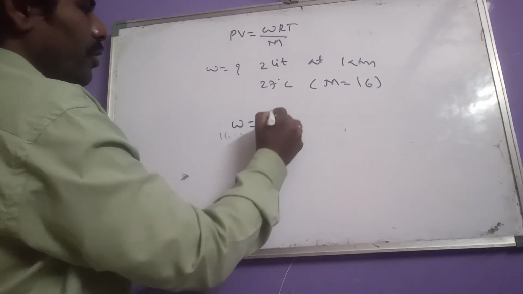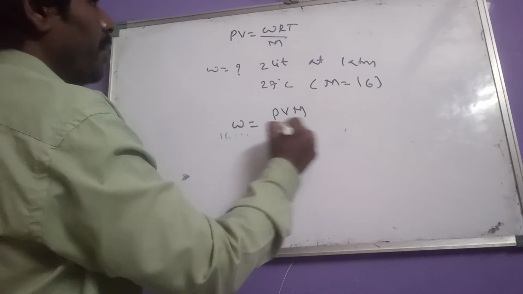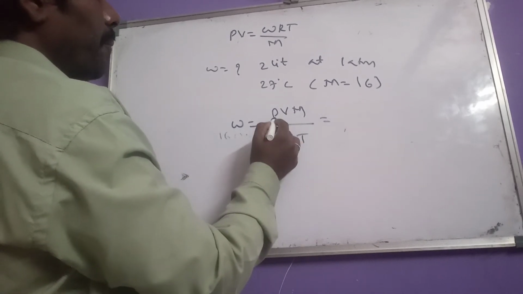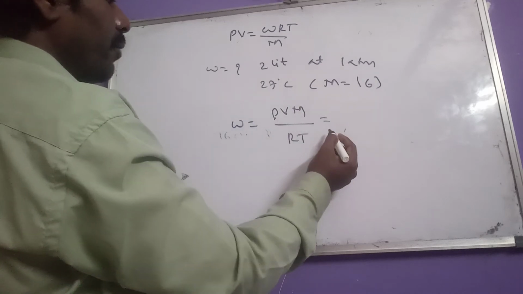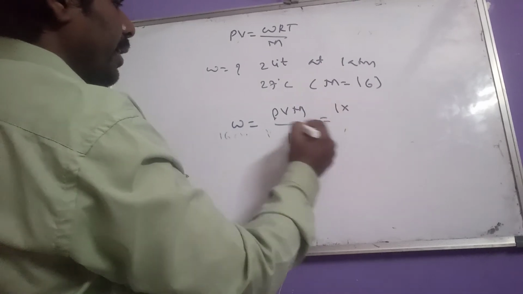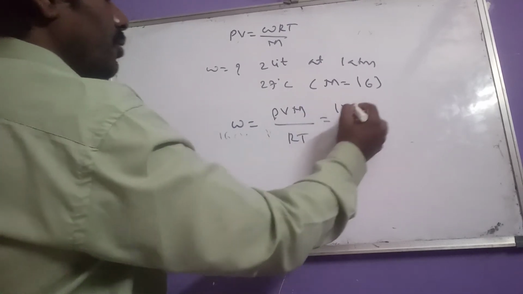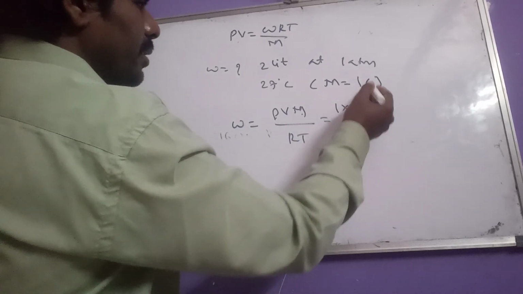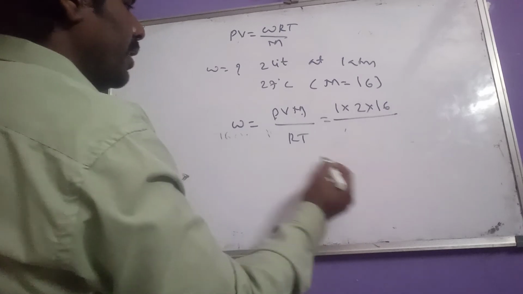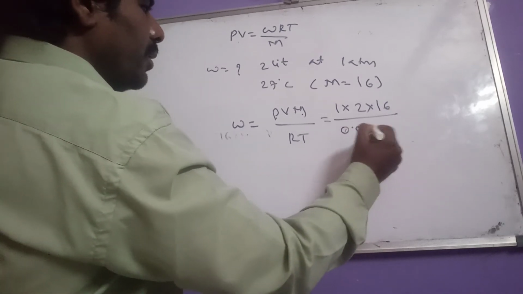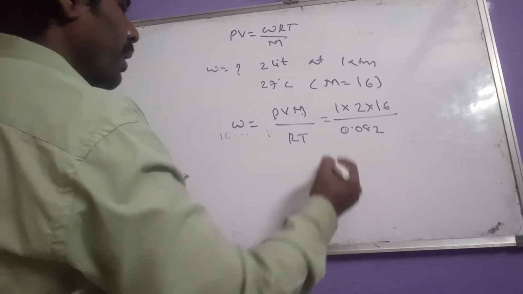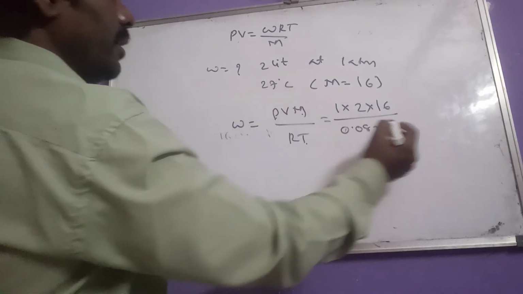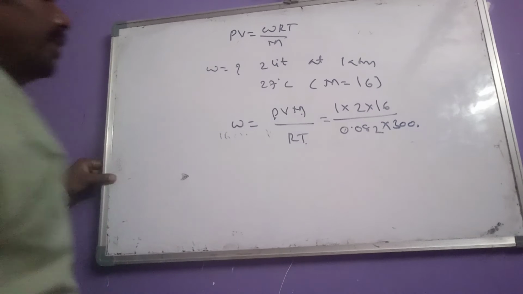So weight equals PVM by RT. Now here, pressure is 1 atmosphere, 1 into volume 2 liters, and molecular weight of methane, 16, by 0.082 into temperature, which is 300.